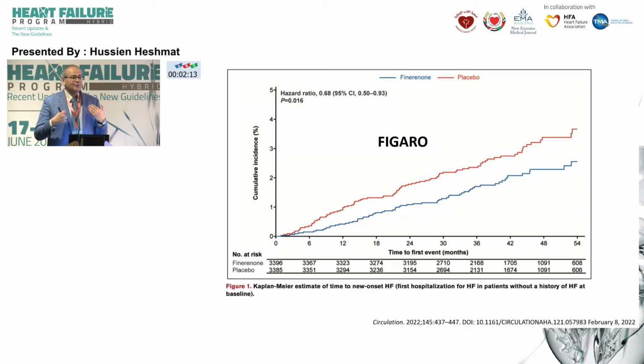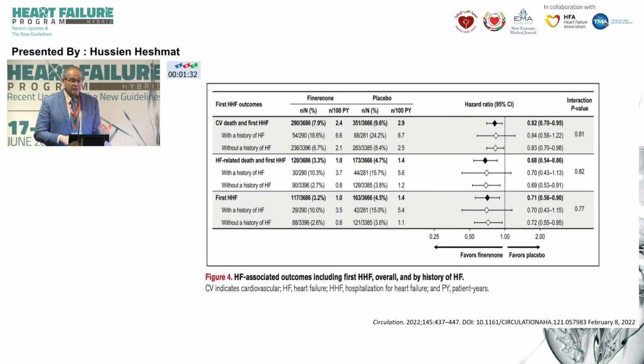And because we are getting into more diuretics and more MRAs, focusing more on the kidney, there is a new agent that is coming at the doorstep of heart failure, which is finerenone. Finerenone is a mineralocorticoid receptor antagonist, but it's different from spironolactone. It's non-steroidal. The chances of hyperkalemia are less. It has not been tested yet in a phase 3 trial of heart failure, but it seems to work in patients who have chronic kidney disease, not only on the kidney, but it prevents heart failure hospitalization, even when it's given to someone who has heart failure, who's asymptomatic, or didn't develop heart failure. So probably these agents are coming on the horizon.